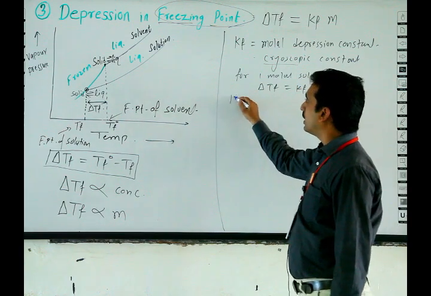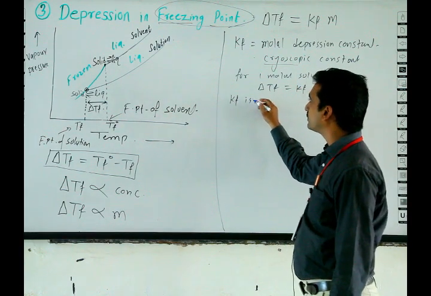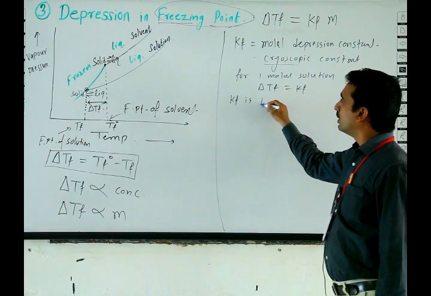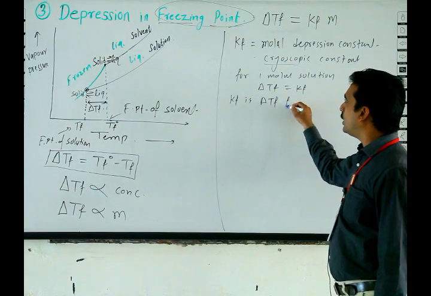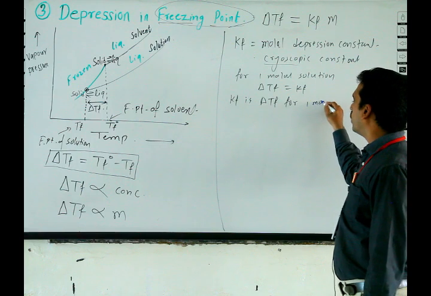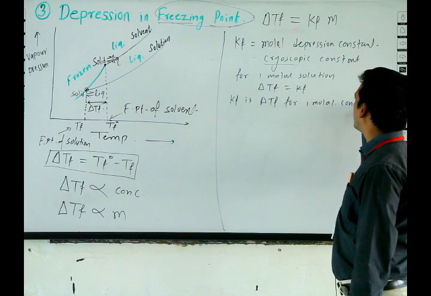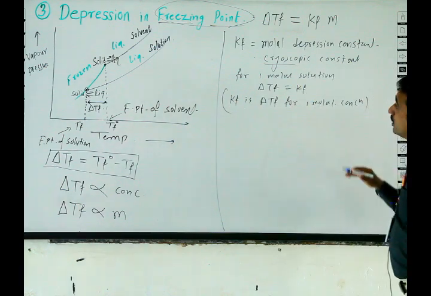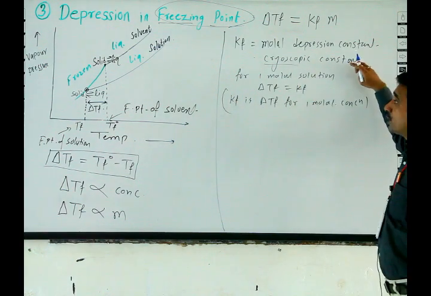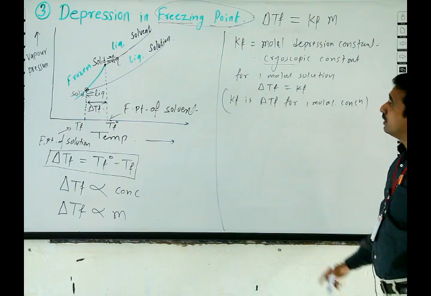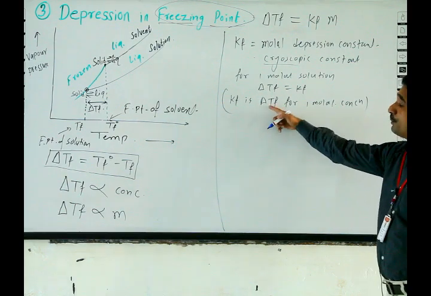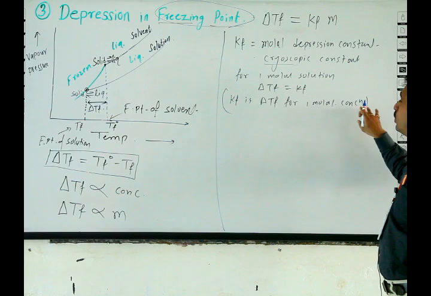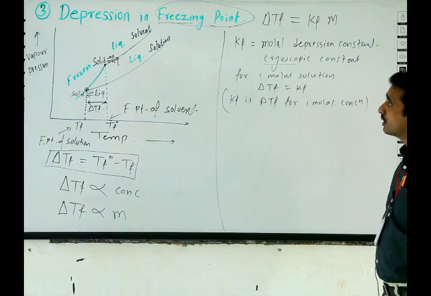Hence KF is nothing but delta TF for 1 molal concentration. The cryoscopic constant is nothing but the depression in freezing point for 1 molal concentration.